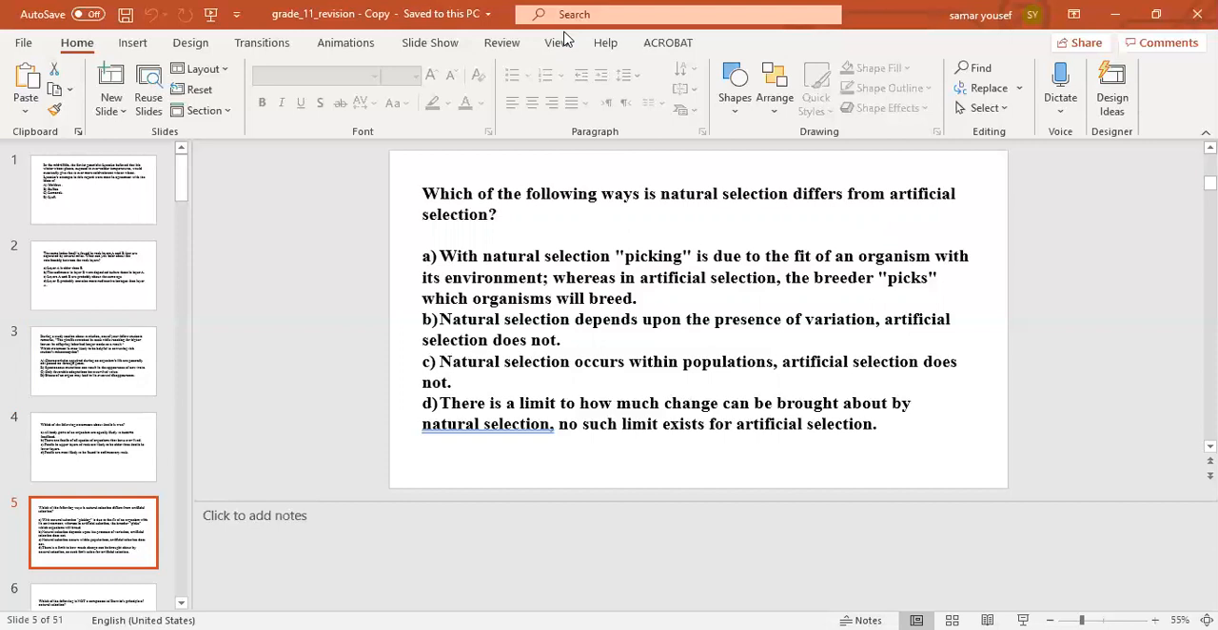The right answer would be number A. With natural selection, picking is due to the fit of an organism with its environment, whereas in artificial selection, the breeder picks which organisms will breed.